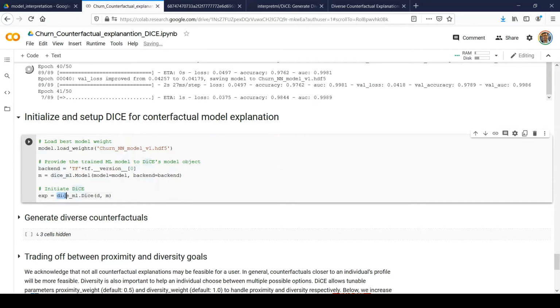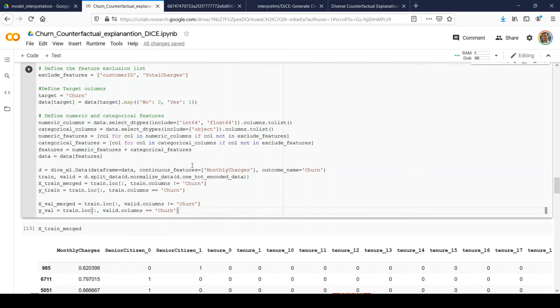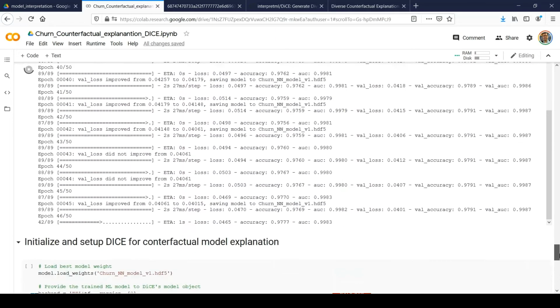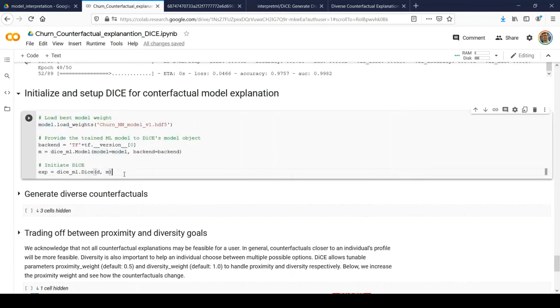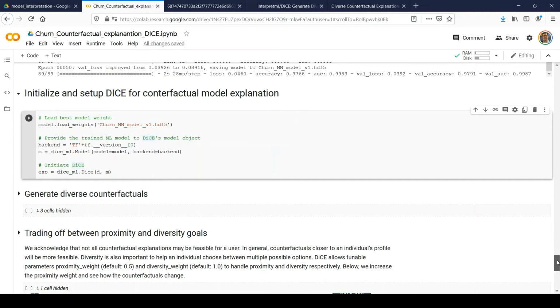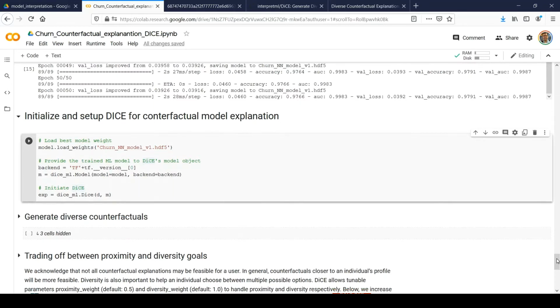So with the help of DiCE ML dice, we'll be passing an argument as D. D is the dataset which we had initially created. So I will just show you what we had created. So this one, okay, and I'll be passing the model. That's what this step is doing. It will take everything and create an explainer, and with the help of that explainer, it will try to generate counterfactual explanations, right? So that is done. You can see that that is done. So we'll simply run it.